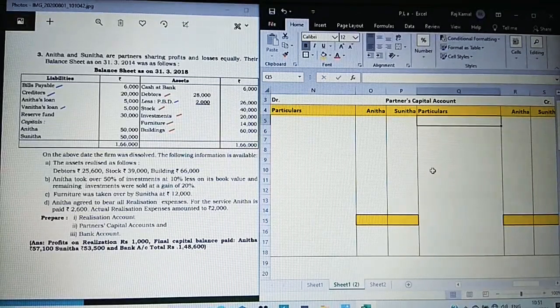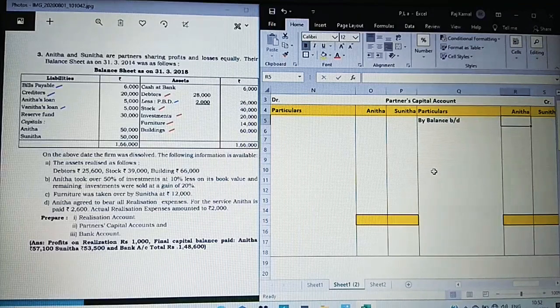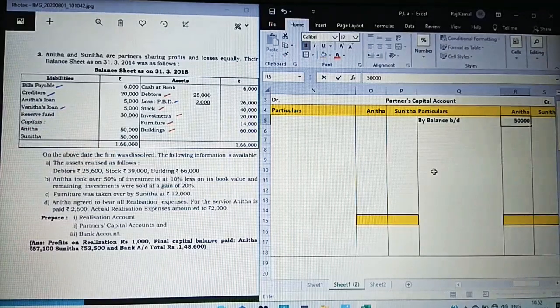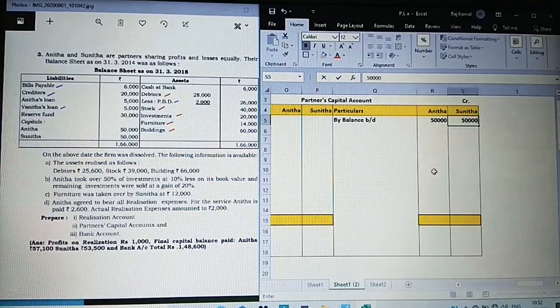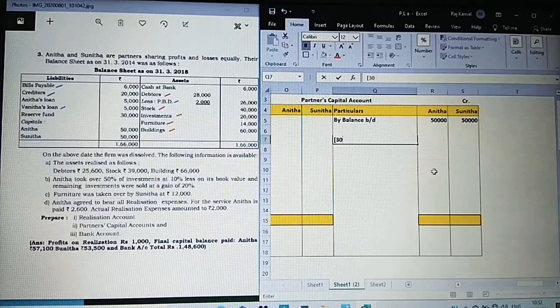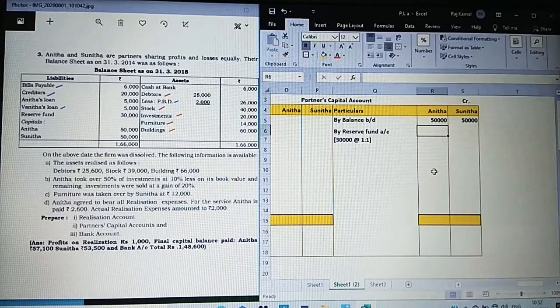First step, on the credit side, opening balance we have to take by balance brought down. So Anita and Sunita, just observe, it is 50,000 each. They are equal partners. So first step is done. Then we have reserve fund by reserve fund account, and reserve fund value is 30,000. At the rate, they are equal partners, 1:1. So it's going to be equally divided, 15,000 and 15,000 among each.